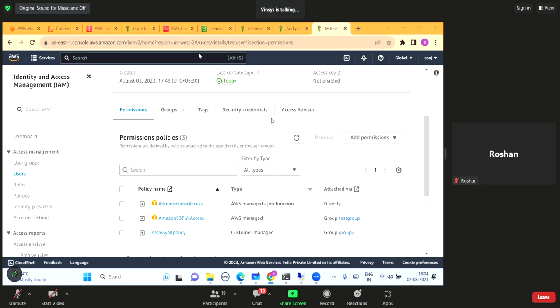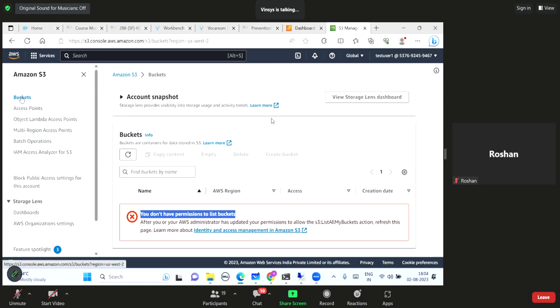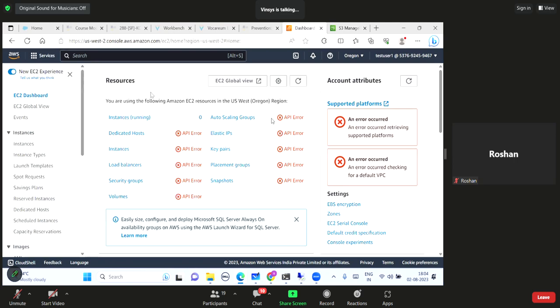Let us check. Let us verify whether Lucky is correct or Lucky is wrong. Let me go back to that user. So according to Lucky, he is going to get administrator access, right? So if I go to EC2 dashboard and if I refresh his page, he is now getting permission to EC2 service, right?